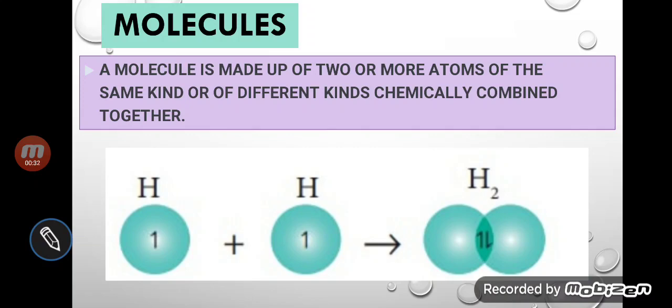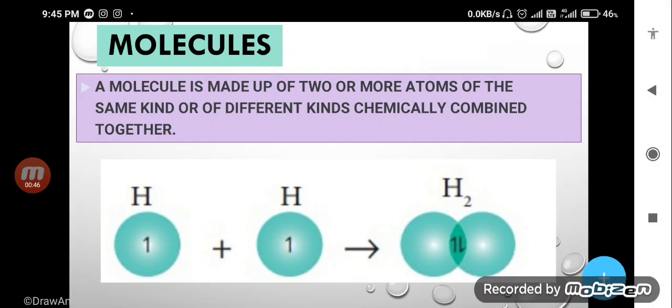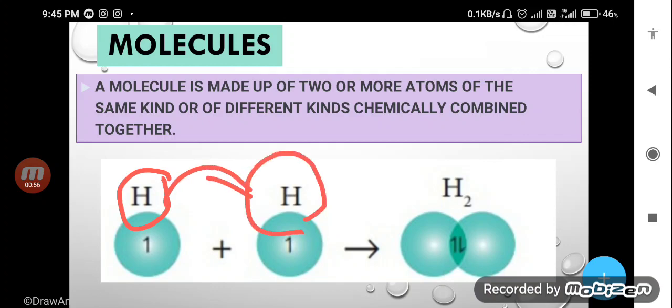Yes, my dear student, what is a molecule? There are two kinds of molecules. The one molecule in which same atom combine. Here you can see the example, the formation of hydrogen molecule. What is happening here? Both are same atom, because this is also hydrogen, this is also hydrogen, and both combined together chemically.